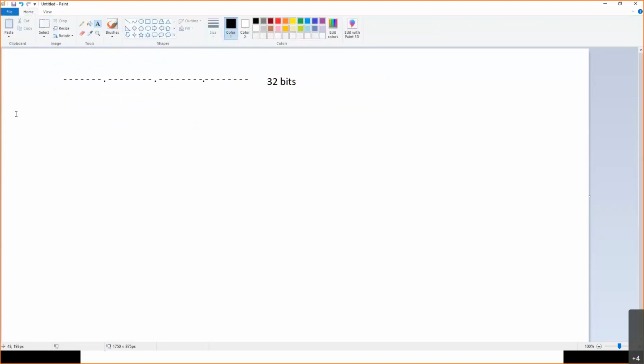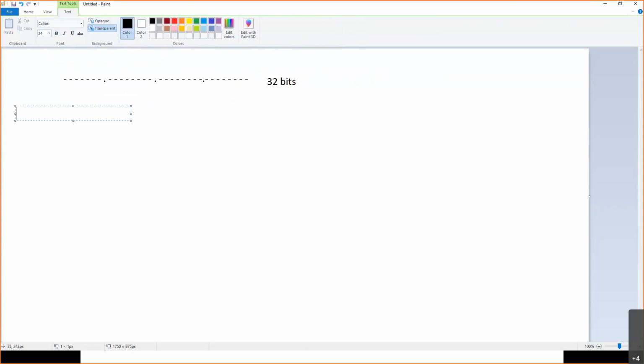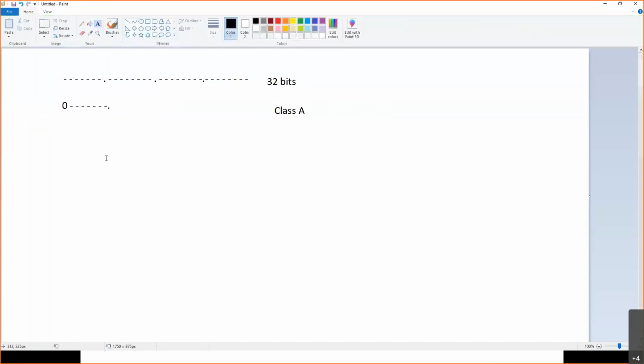In Class A, the first 8 bits will be like this: you set the first bit as 0 and the remaining can be anything. The remaining seven bits can be anything.